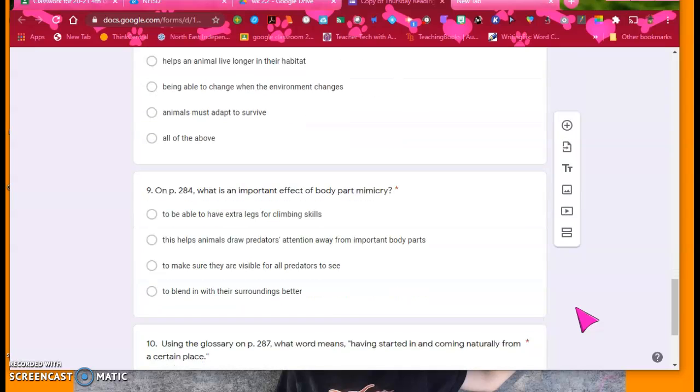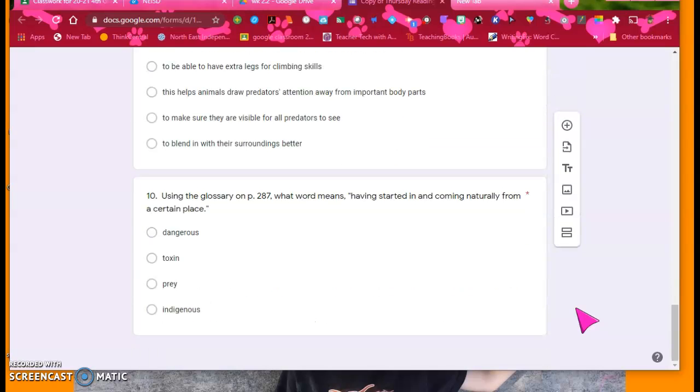Number 9, on page 284, what is an important effect of body part mimicry? To be able to have extra legs for climbing skills. This helps animals draw predators' attention away from the important body parts. To make sure they are visible for all predators to see. To blend in with their surroundings better.